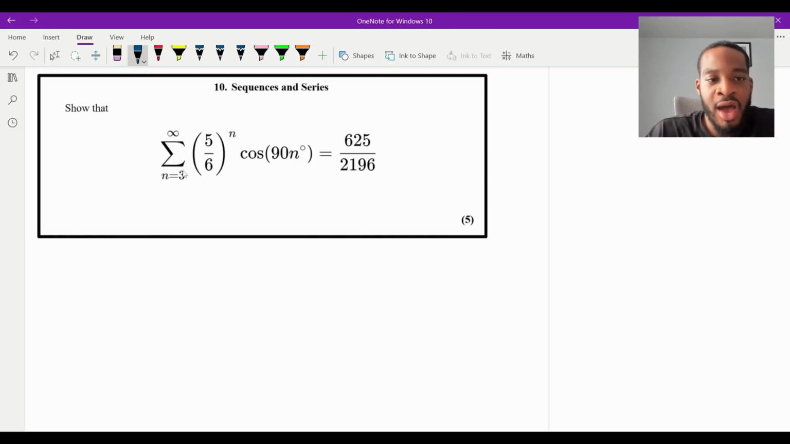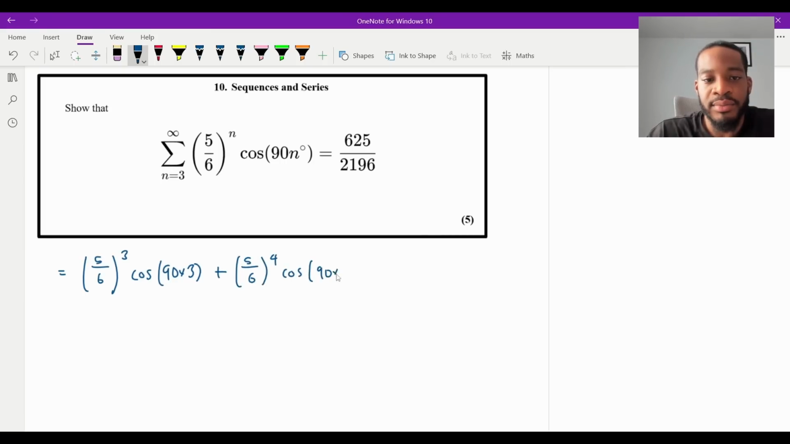So firstly, we start at n equals 3. If I was to sum this, it would be equal to (5/6)^3, n equals 3, that's the first value, times the cosine of 90 times 3. And then the next one would be n equals 4, isn't it? So (5/6)^4, and then cosine of 90 times 4.